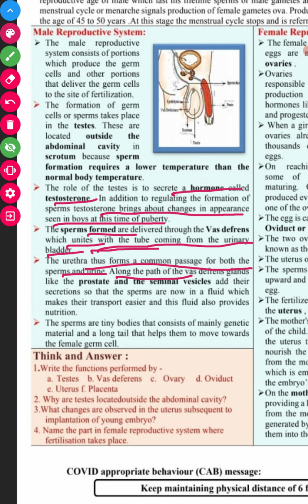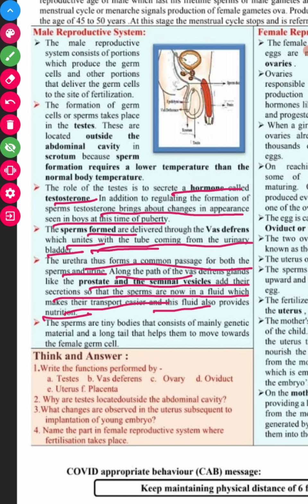Along the path of the vasa deferentia, glands like the prostate and the seminal vesicle add their secretions to the sperm, making a fluid which makes the transport easier and provides nutrition. Means the fluid coming from the prostate gland and seminal vesicle provides the medium as well as nutrition to the sperm.